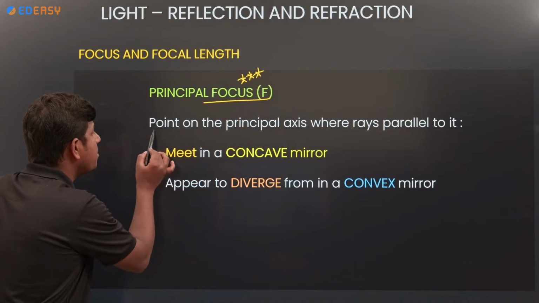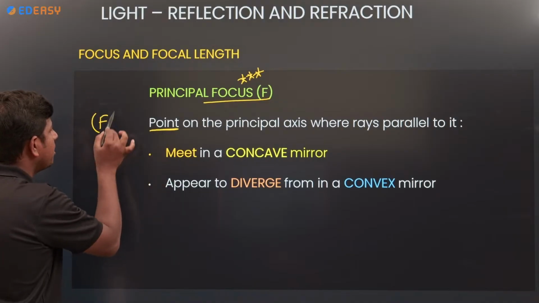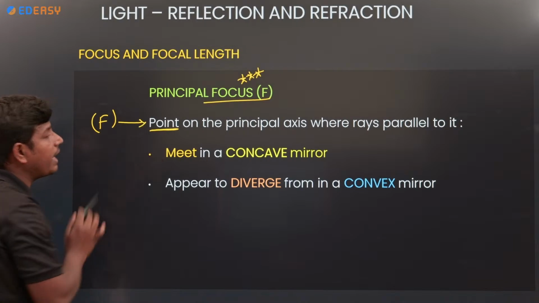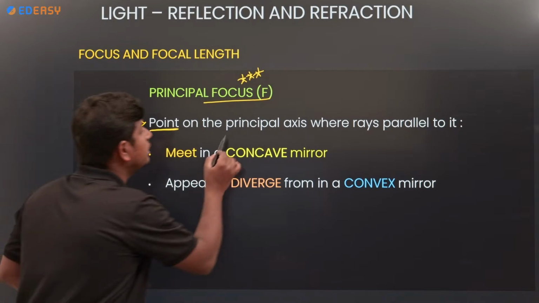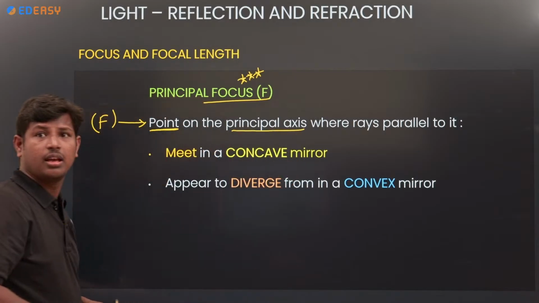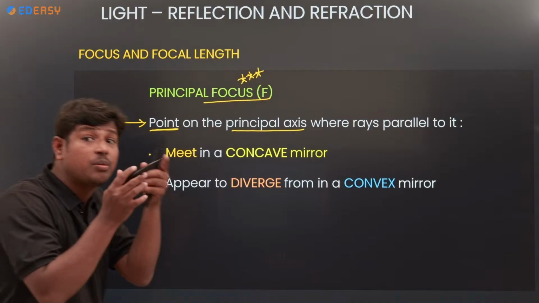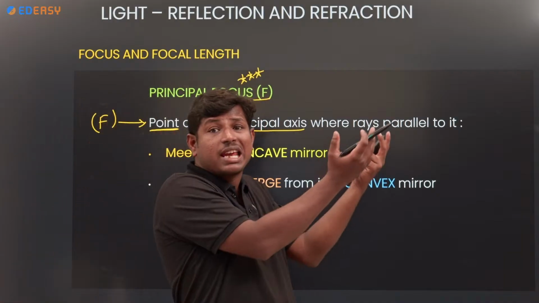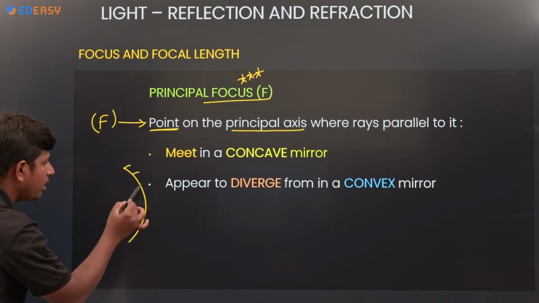F is nothing but a point. Where do we take that point? On the principal axis. How does that point form? After striking, I am taking a concave mirror here.